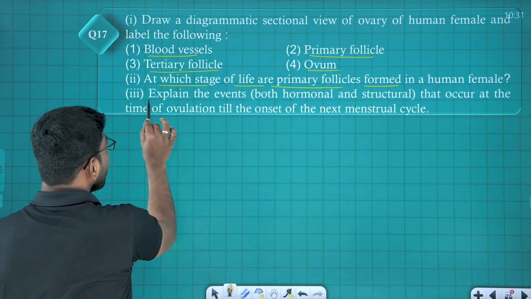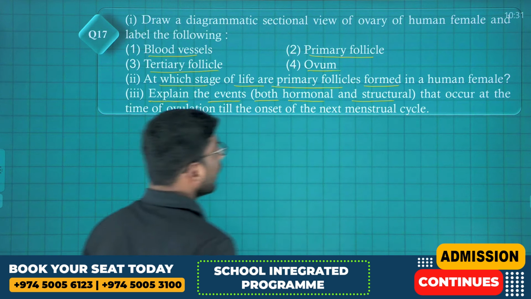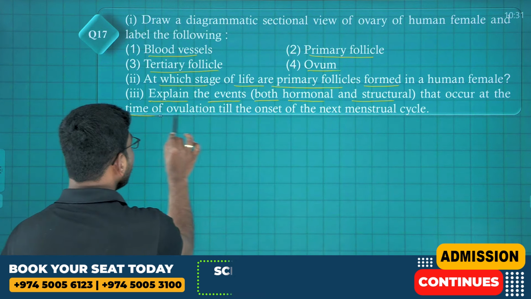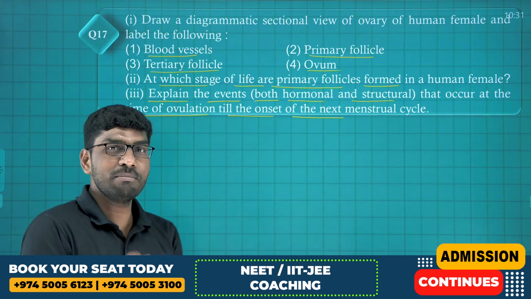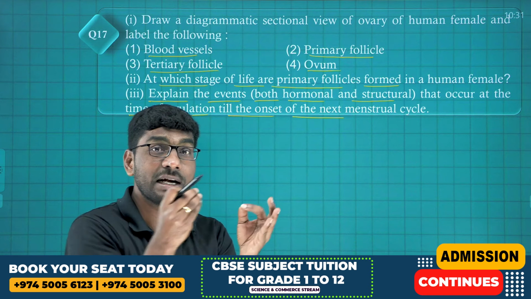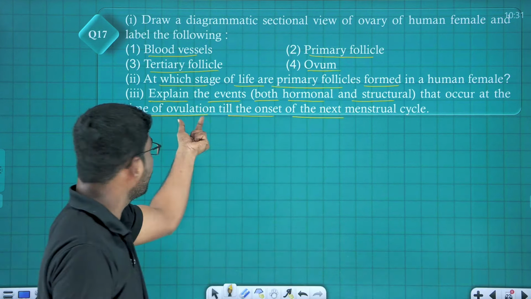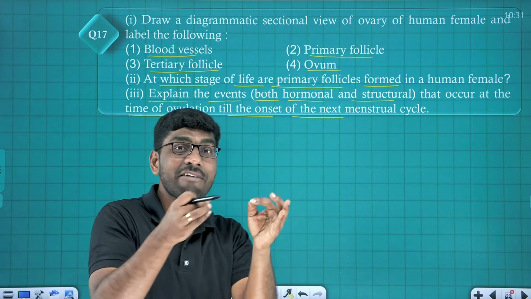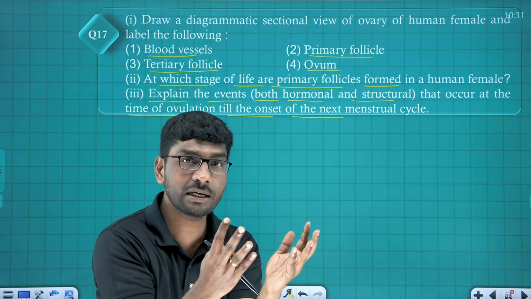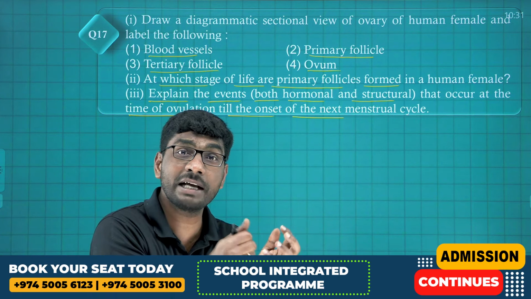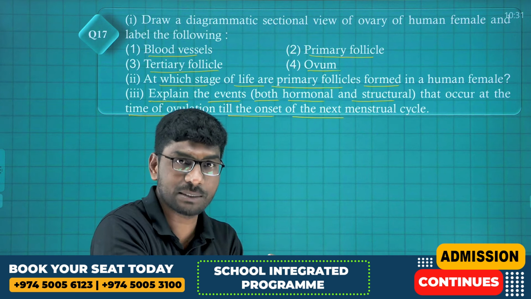Fine. Next, explain the events, both hormonal and structural, that occur at the time of ovulation till the onset of the next menstrual cycle. Remember all of you, if this type of question comes, at the time of ovulation, LH, FSH and estrogen hormones are at peak level to break the Graafian follicle, and once they break the Graafian follicle, ovulation, that means release of the secondary oocyte, takes place.